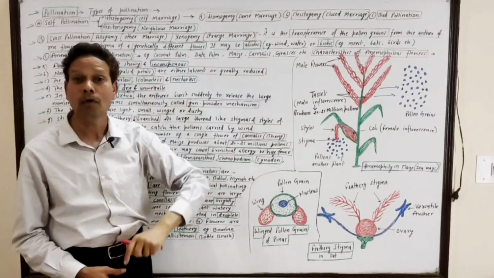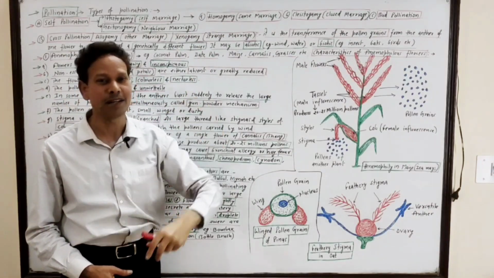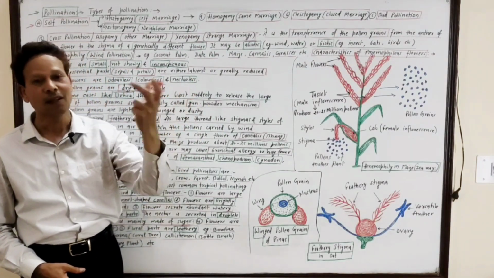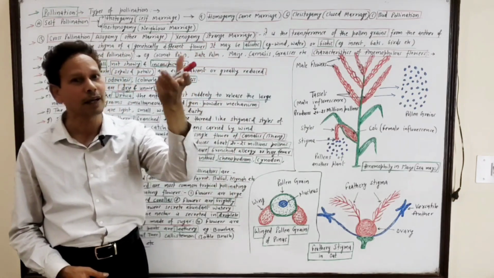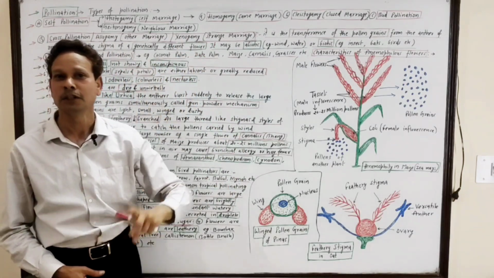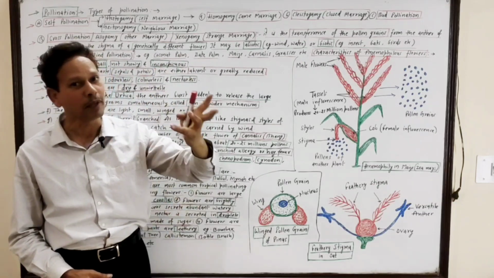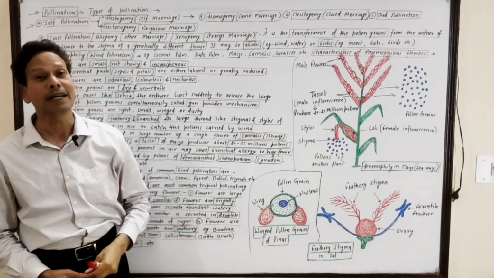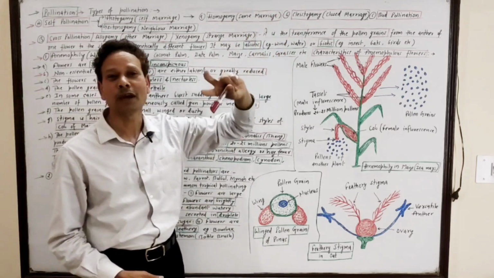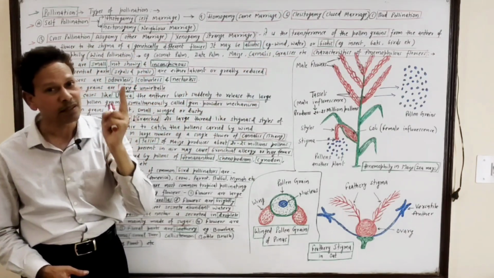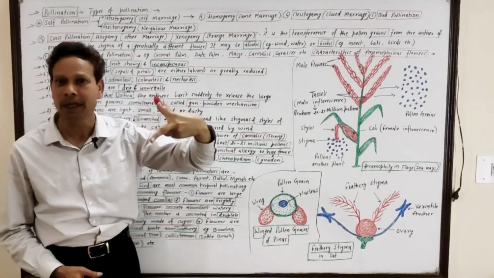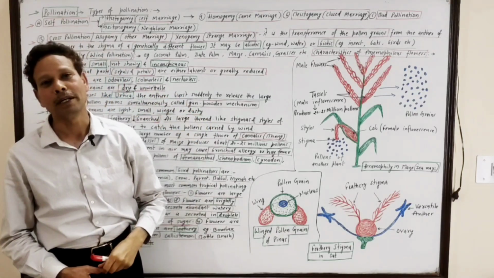One is homogamy, same marriage. It means the flowers are chasmogamous, open flowers, and in these open flowers, both sex organs, male and female, mature simultaneously. Cleistogamy, very important: cleistogamy means the flower remains closed. A flower bud never opens.